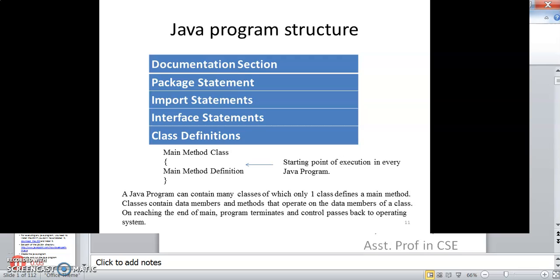So I hope it is clear. Java program structure contains the documentation section, which includes comment statements, package statement, import statement, interface statement, and class definitions. Then only the main method class. This is the structure of a Java program.